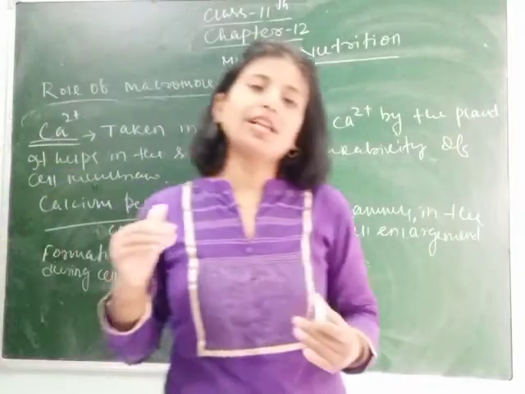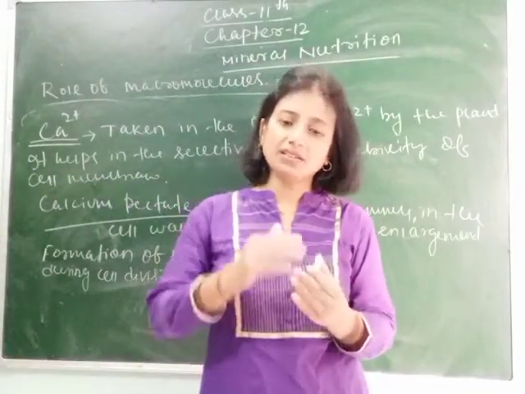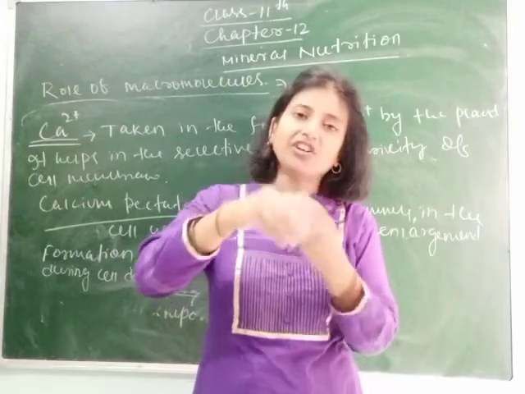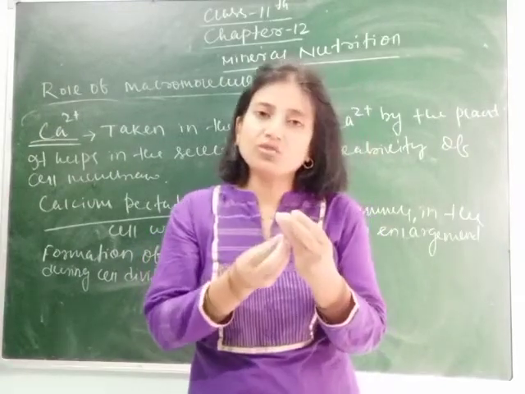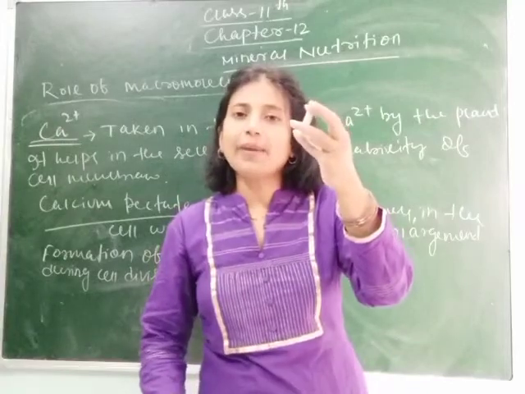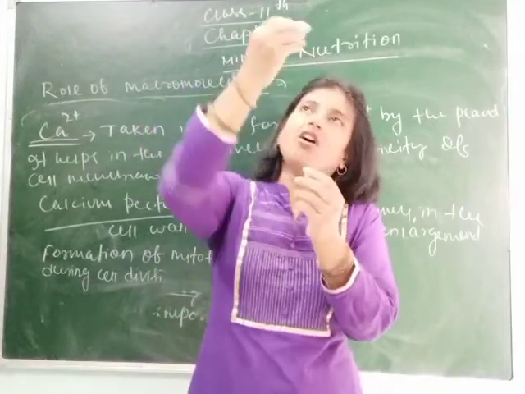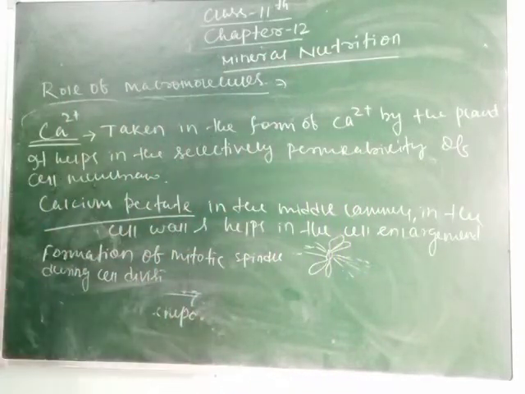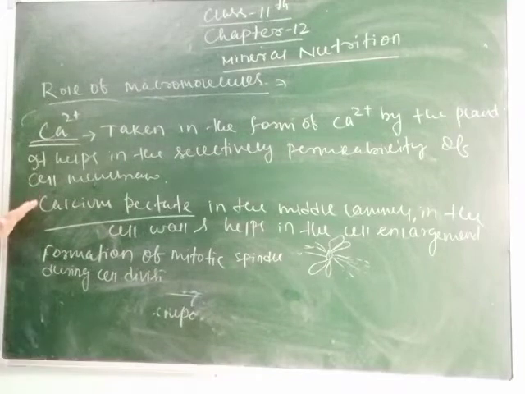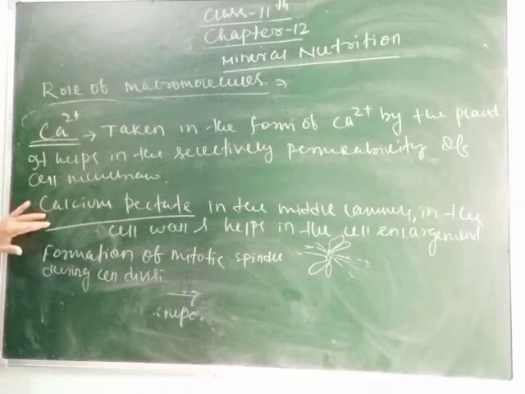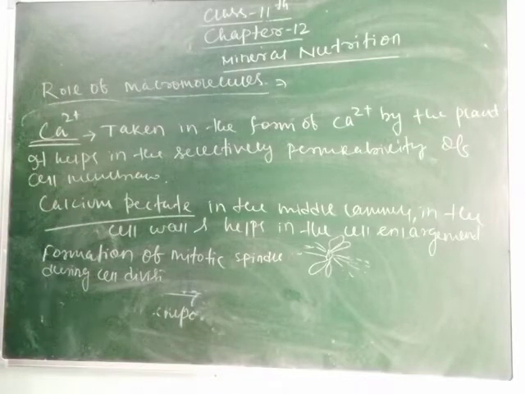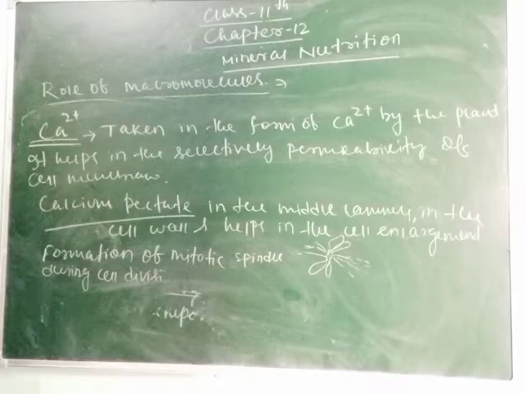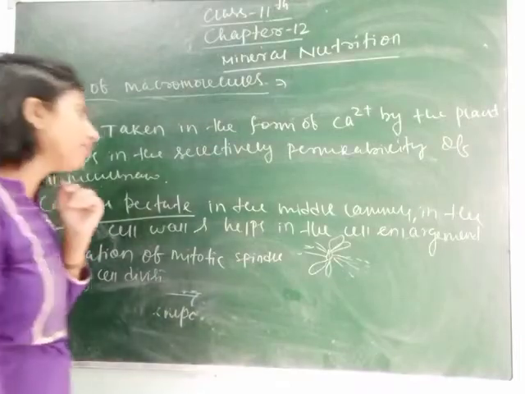As you know, the mitotic type of cell division normally occurs in those parts of the plant where continuous growth occurs. So continuous growth takes place either at the shoot apical meristem, means on the top of the plant, or at the root apical meristem. So in these areas the amount of calcium is maximum, and due to the maximum amount of calcium, here mitotic spindle fibers are formed for continuous cell division. Clear students? So the last point is it activates certain enzymes in metabolism.